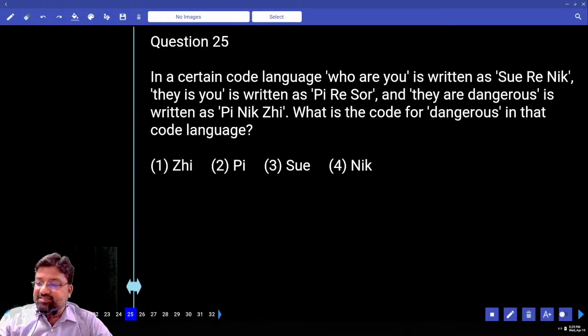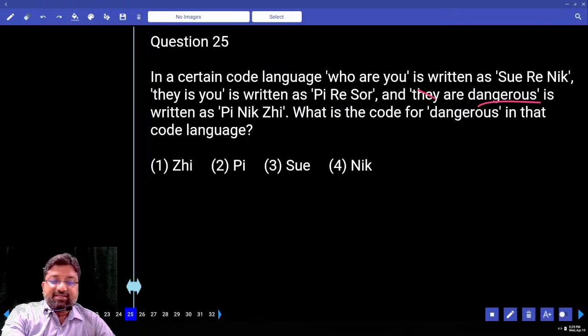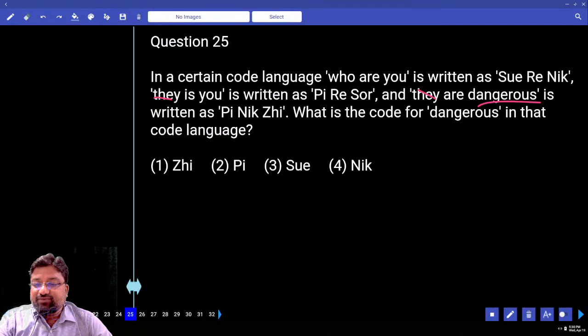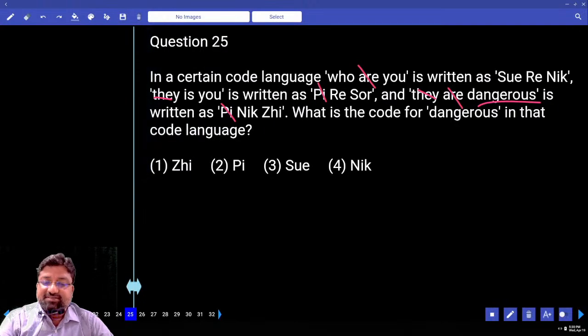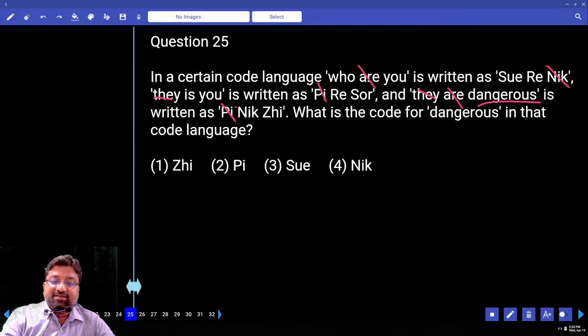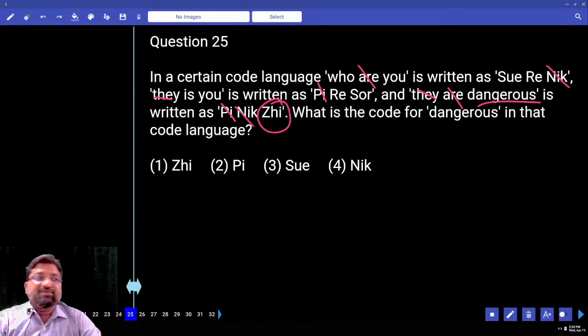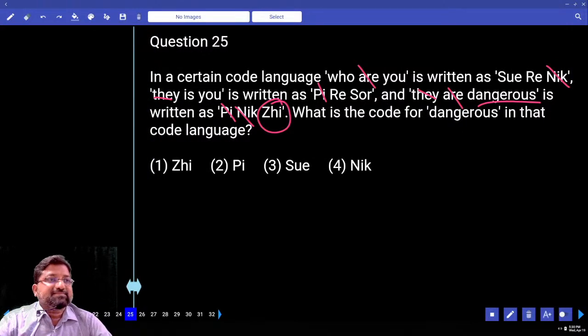Where do you find dangerous? This is dangerous. Along with dangerous, there are also another 2 words. What are they? They and are. I can cancel they and they because this is the only one word that is common. If it is the only one word that is common, it is PI. And then I can go for R. R is here. It should be NIK or ZHI. It is NIK. Automatically ZHI is for dangerous. Okay now?